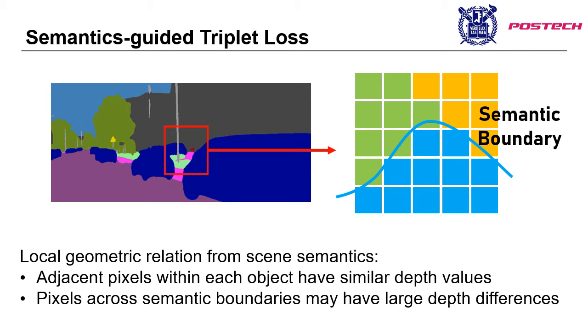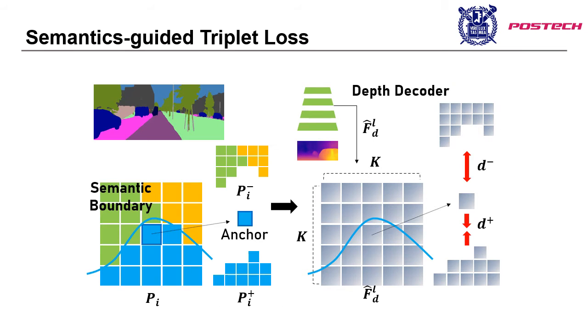There is a local geometric relation from scene semantics. For example, adjacent pixels within each object have similar depth values, whereas those across semantic boundaries may have large depth differences. We apply this intuition through a metric learning problem. So first, we divide the semantic label into k by k size image patches and select the center of each patch as an anchor pixel. Then, we select the pixels that have the same class as that of the anchor as a positive set P+. The negative set has a different class from that of the anchor pixel.